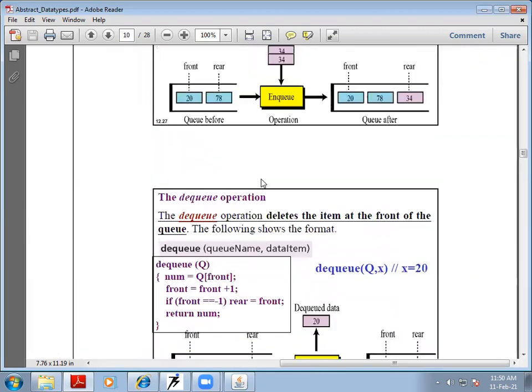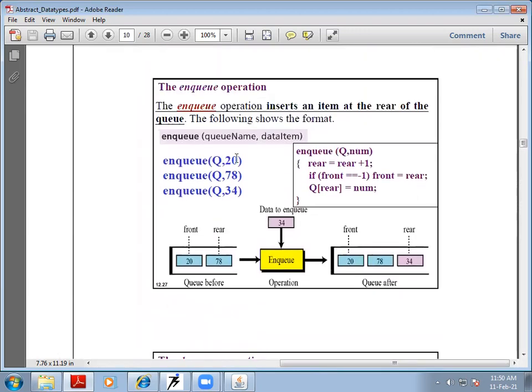We have to give the name of the queue which we want to create, and this is how it works. Then there are two operations. Enqueue inserts an item at the rear end of the queue. And how it is implemented, if we see diagrammatically, let's see, it's a queue before with elements 20 at the front and 78 at the rear. Enqueue will add one item, and that item will be added at the rear end, so the new queue will be 20, 78, and 34.